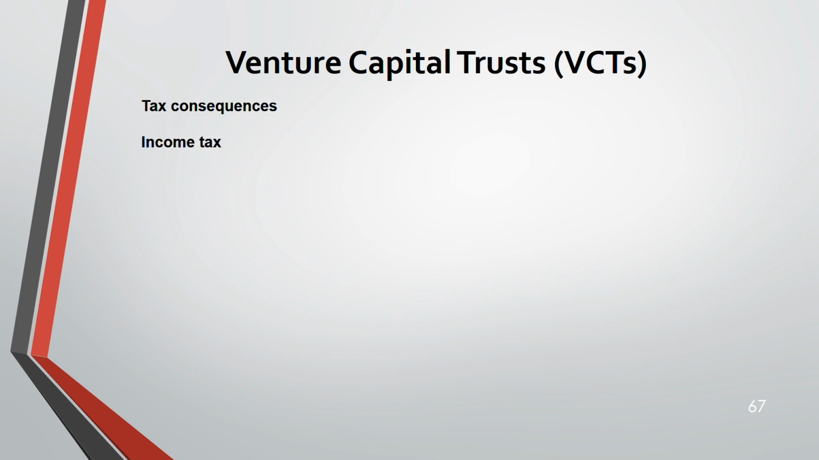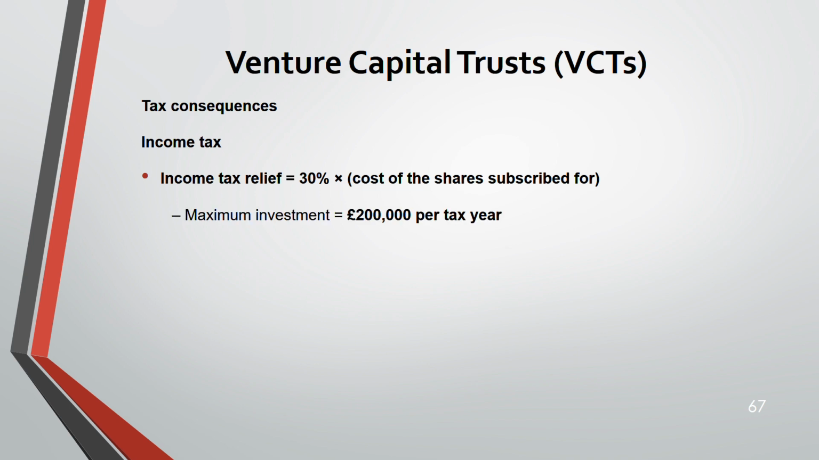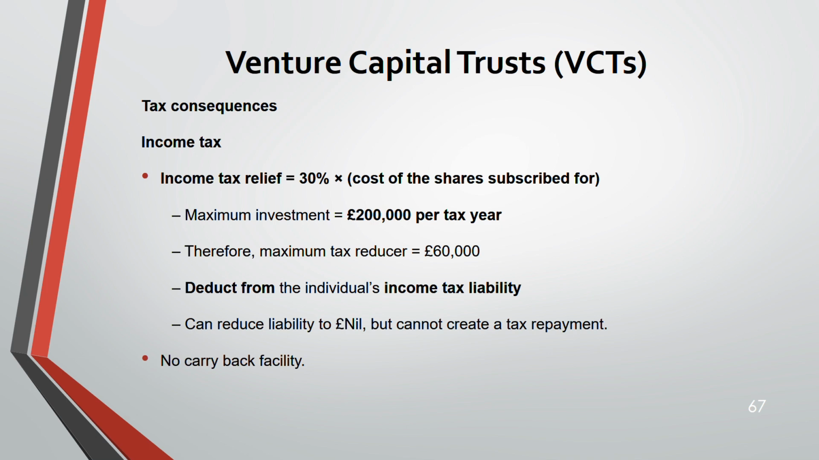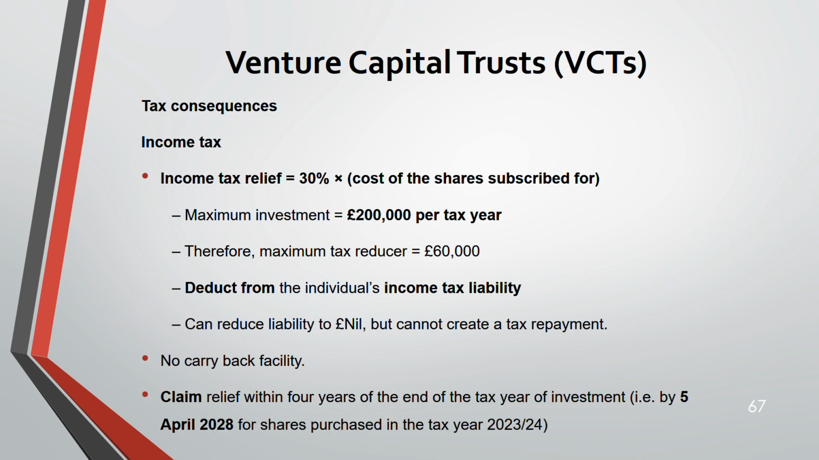Tax consequences, income tax. Same like EIS, 30% into the cost of shares. Maximum investment is 200,000. Please remember the maximum investment under each. For EIS, it was 1 million, SEIS 100, and for VCT 200. Therefore, maximum tax reducer is 30% of 200, 60,000. Beyond this, you can't reduce. Deduct from income tax liability, can reduce to nil but can't create tax repayment, no carryback facility. Unlike EIS and SEIS, VCT does not have a carryback facility.